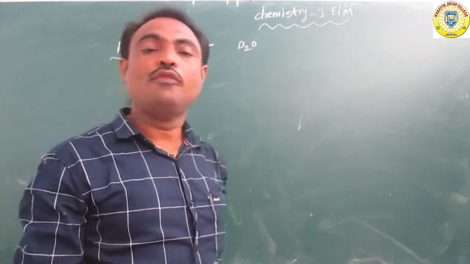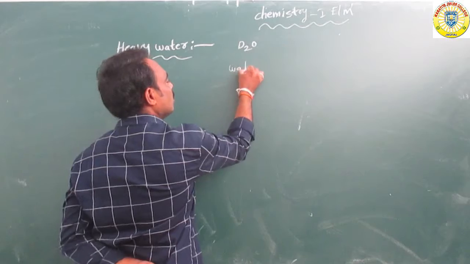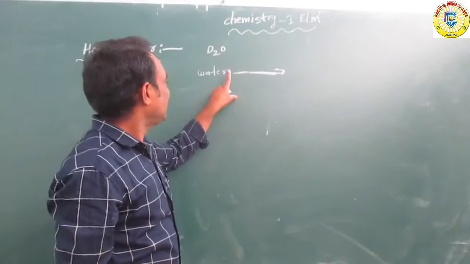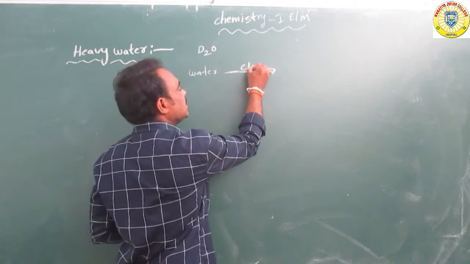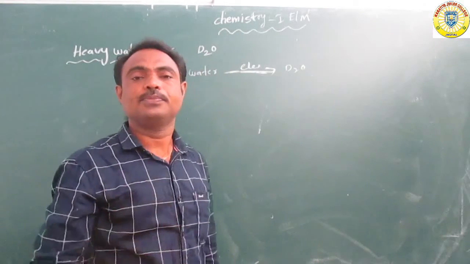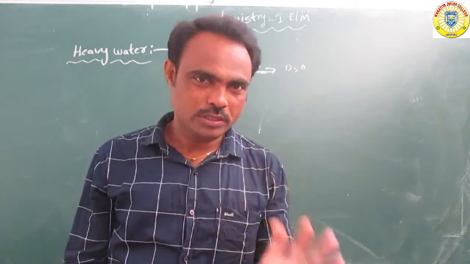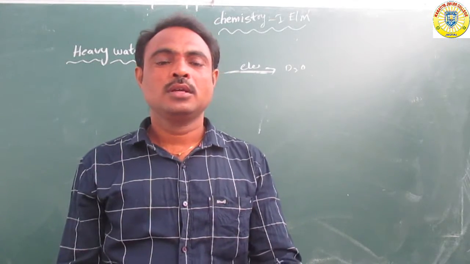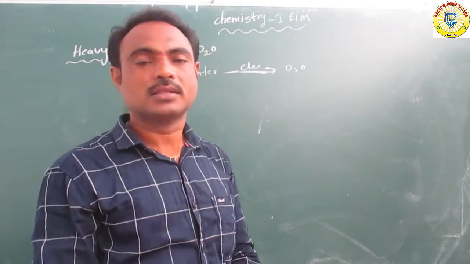Commonly, how is it prepared? When electricity is passed through water, it forms D2O, deuterium oxide or heavy water.